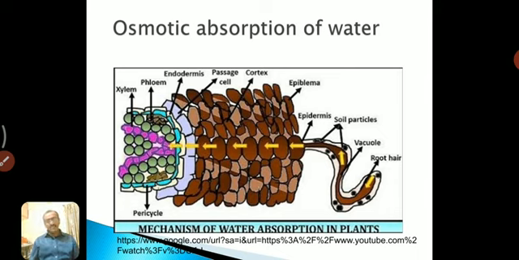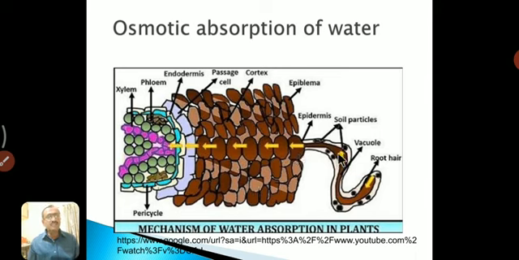Due to this difference in suction pressure or osmotic pressure, water from the previous cell enters into the adjacent cell. For example, in the root hair cell, the whole amount of water is absorbed and the cell becomes turgid. But this epidermal cell does not have the water, so at that time this epidermal cell has higher osmotic pressure than the root hair cell.